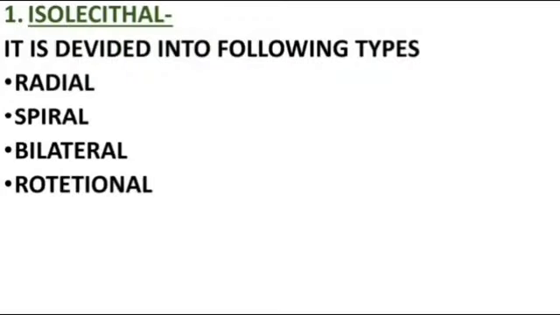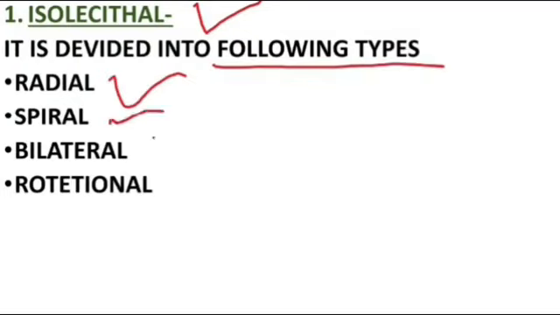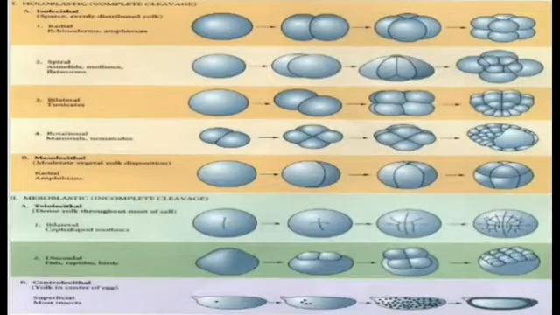So now we will see the category of isolecithal. It is divided into the following types: radial, spiral, bilateral and rotational. We will see this in more detail in our next slide. So here in this slide you can clearly see the various types of isolecithal. Hope you can see the slide properly. If not, then see only the diagram. I will tell you the examples of it and more detail about that.